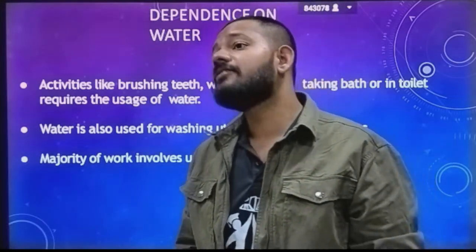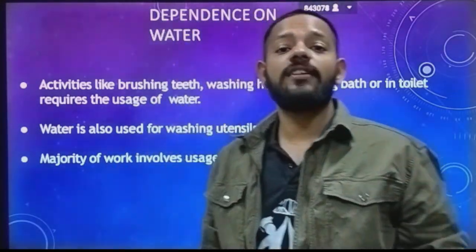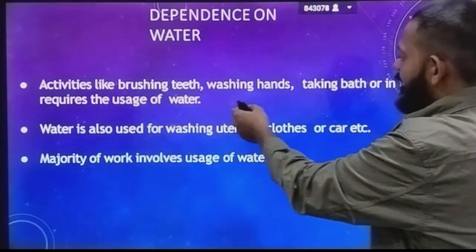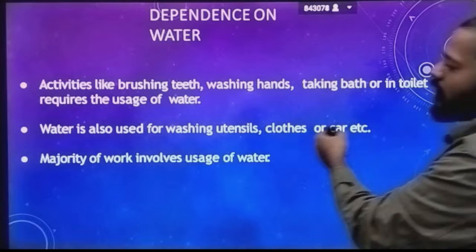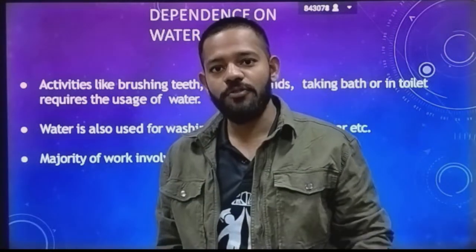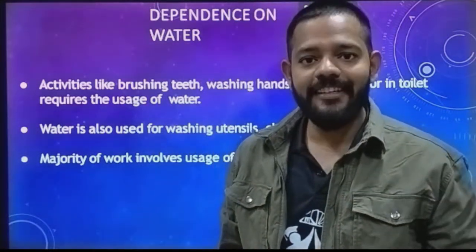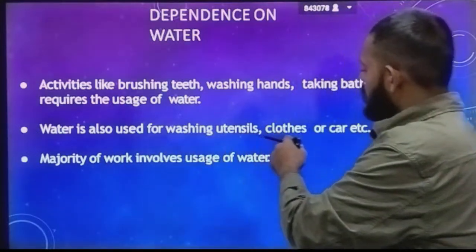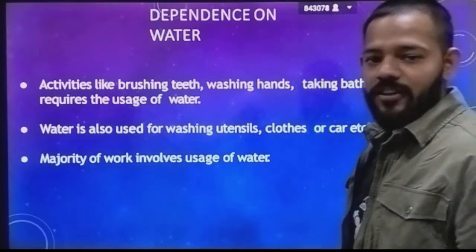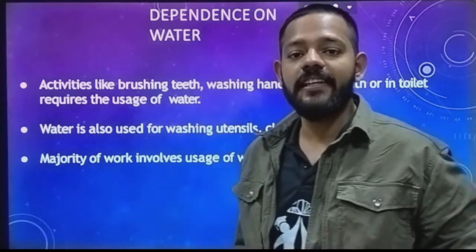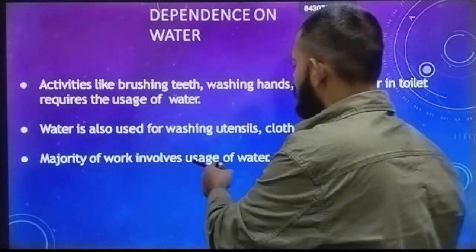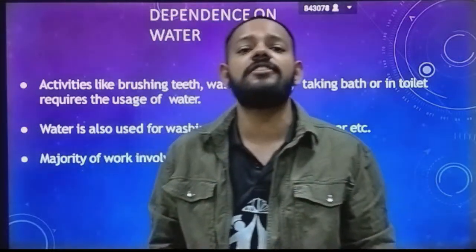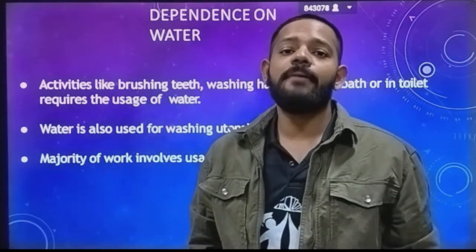So water is very important for our body, for the metabolic activities of our body. Activities like brushing teeth, washing hands, taking a bath and using the toilet require water. Second, water is also used for washing utensils, clothes and car, etc. That is the second use of water in our daily life. Third, the majority of work involves the use of water. Different factories and organizations use water for their purposes.